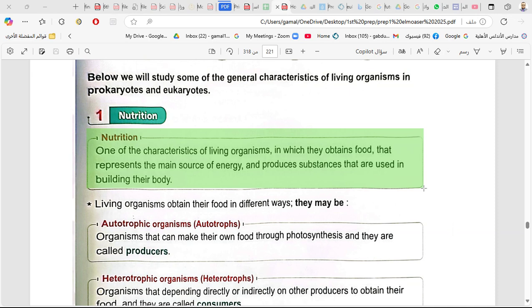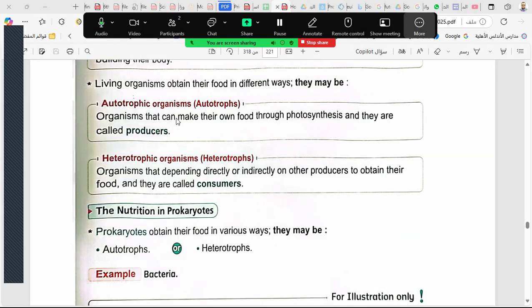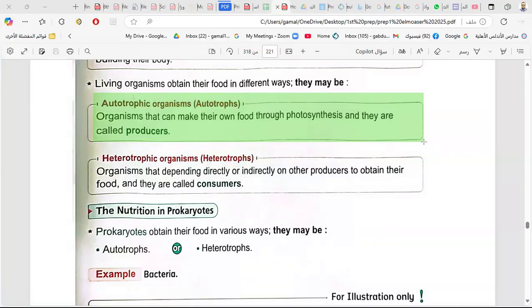Okay. And living organisms obtain their food in two different ways. One of them is called autotrophic organisms, and the other is called heterotrophic organisms. The first one, autotrophic, means the organisms which can make their own food by a process called photosynthesis, and they are called producers. We have studied this maybe in grade 5. You remember producers? Yes.